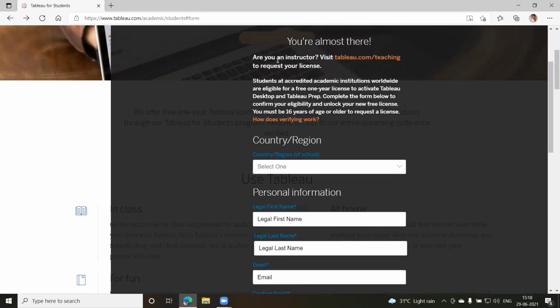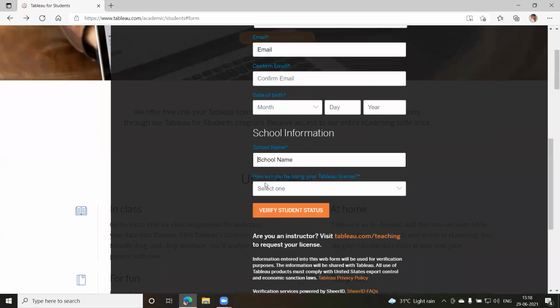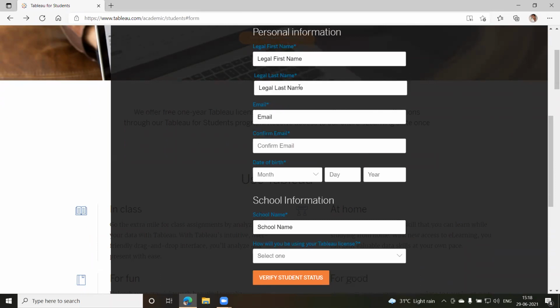This is for the teachers. Are you a tutor? And for teachers, you can go here, which I have done already, and we can request a license here. Region, of course, you can take India from here. You can put your email ID, punch in your first name, last name, email ID, and your date of birth.